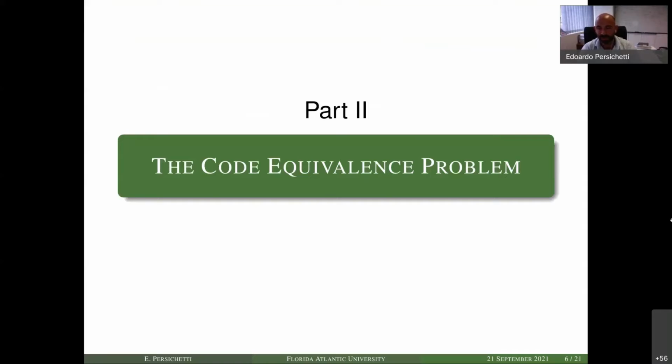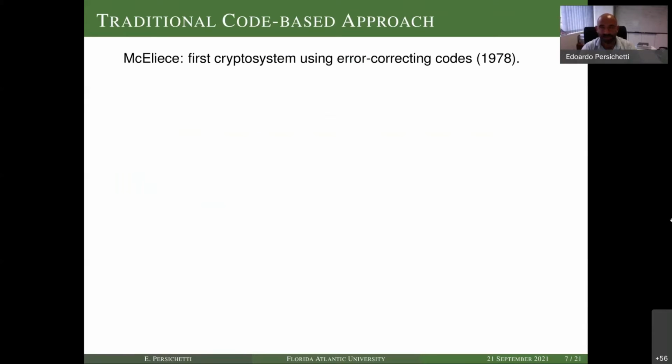So without further ado, let me recap quickly what the code equivalence problem is. And I'll start a little bit behind because we're talking about code-based cryptography. And so we have to mention that the McEliece cryptosystem was a pioneer in this sense, and it uses, of course, error correcting codes.